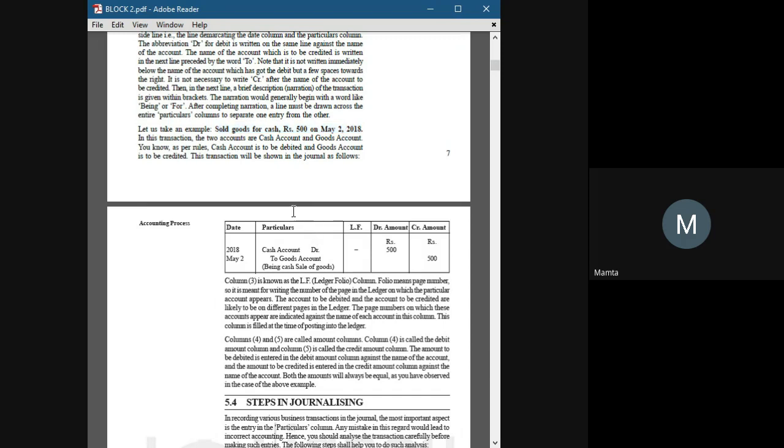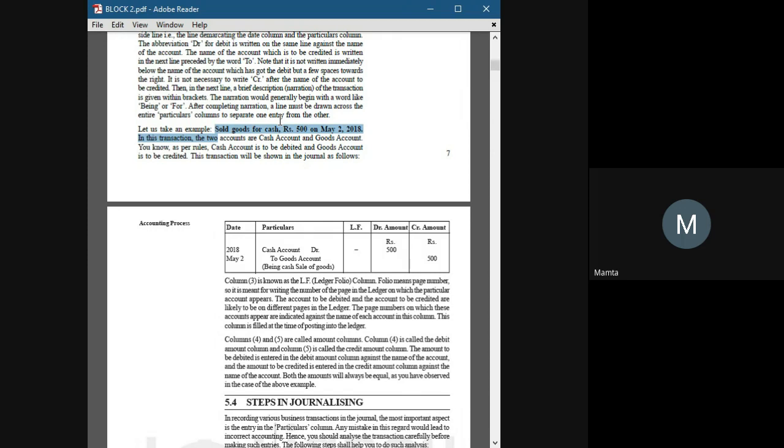In particulars, how do we make the entry? Cash is a real account, and the real account motto is debit what comes in, credit what goes out. Sale of goods is directly related to income. So in this entry, you are receiving cash and you are sending goods from your company.